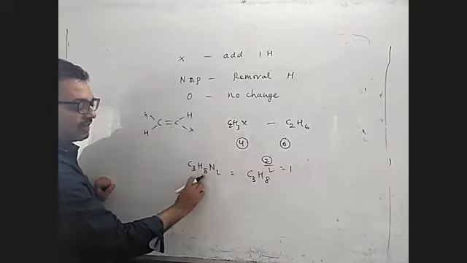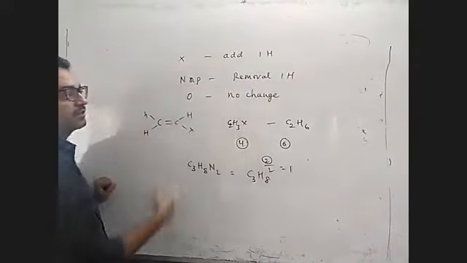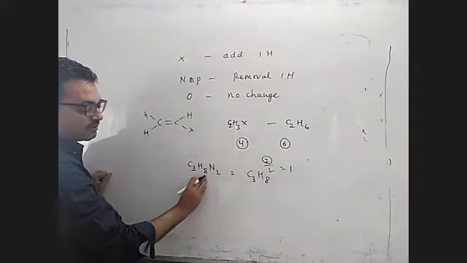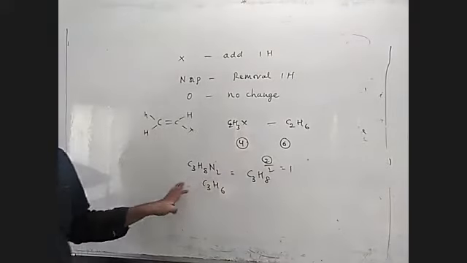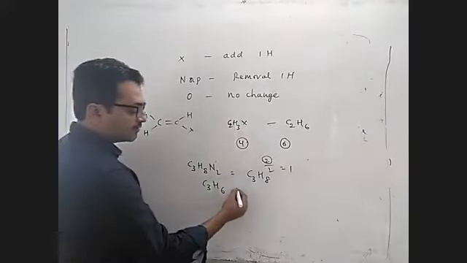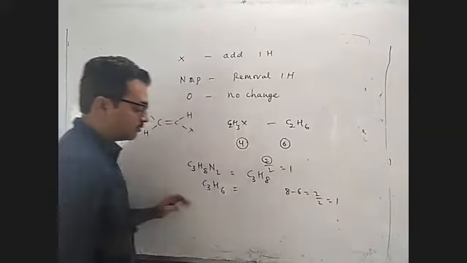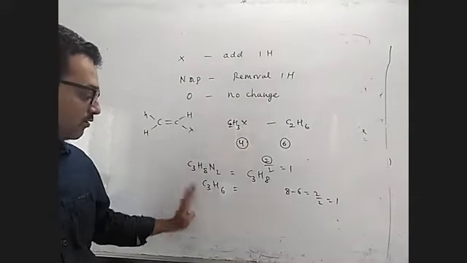You have to remove: 8 plus 2 nitrogens are there, which means remove 1 hydrogen for each nitrogen or phosphorus. These are the rules, that's it. So here 2 nitrogens are there, so that is C3H6 effectively. So what is the double bond equivalence here? Hydrogens 8 minus 6 is 2, by 2 is 1. So here one double bond is present or one ring is present. That's what you have to guess.